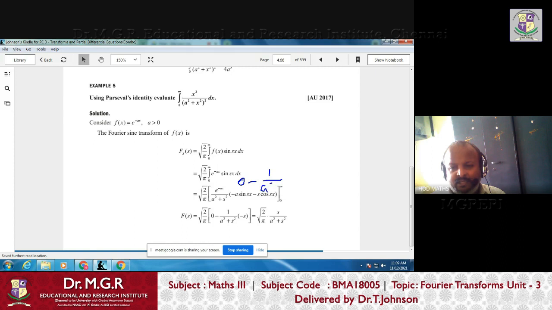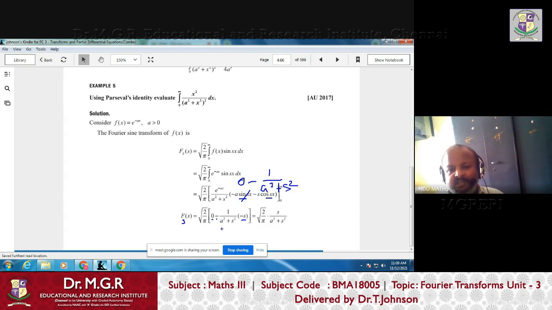A square plus s square as it is. Now if you put x equal to 0, because you're integrating with respect to x, sine 0 is 0, and cos 0 is 1. So sine 0 means this term won't come, and cos 0 is 1, so minus s will come. But this is upper limit minus lower limit, so minus and minus become plus, and it becomes s by s square plus a square. So what is this? This is the Fourier sine transform.